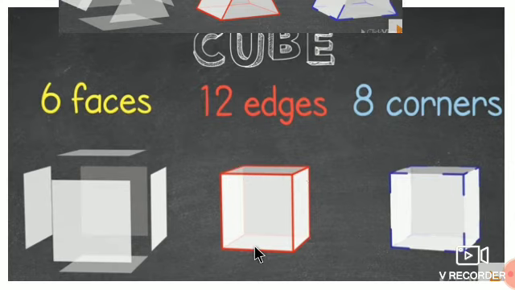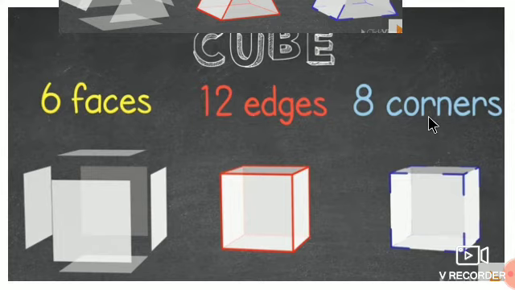In the same way, the bottom face also has a square shape, so it has 4 edges: 1, 2, 3 and 4. Correct? Then these are the 4 heights: 1, 2, 3 and 4. So 4 edges of top, 4 edges of bottom and the 4 heights. So 4 plus 4 plus 4, 12 edges. Each cube has 12 edges.